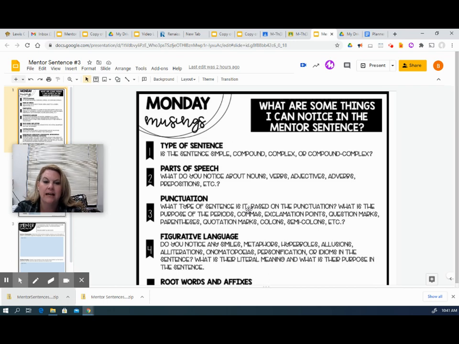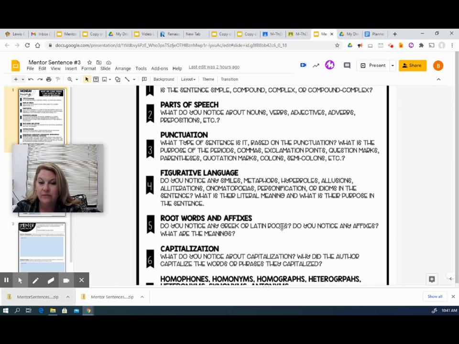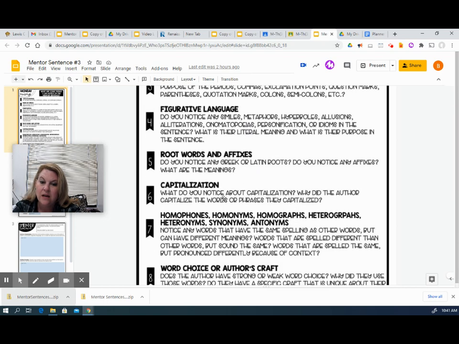Punctuation, is there anything that you're noticing or something new that you haven't seen before? Or maybe it's something that you have a question about. Figurative language, is what's going on in the sentence literal or is it figurative? And if it's figurative, which type of figurative device is the author using? Remember, not all sentences use figurative language. So if you don't find anything, then that's probably okay. Root words and affixes, see if you notice any of those. Pay attention to capitalization. Is there anything unique or different about the way they use capitalization in this?